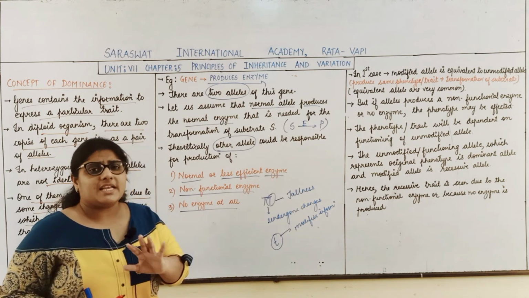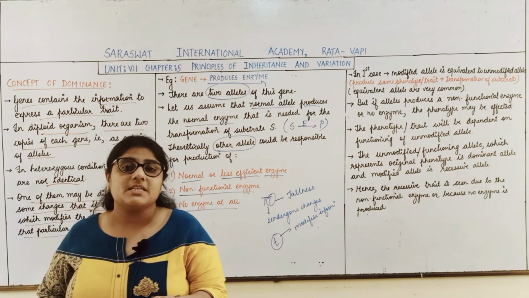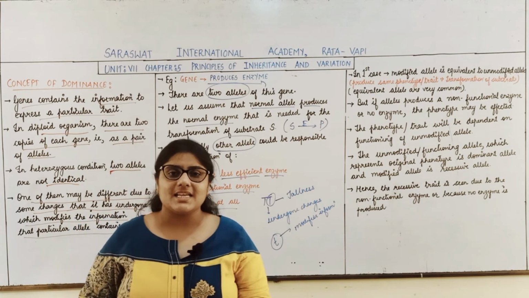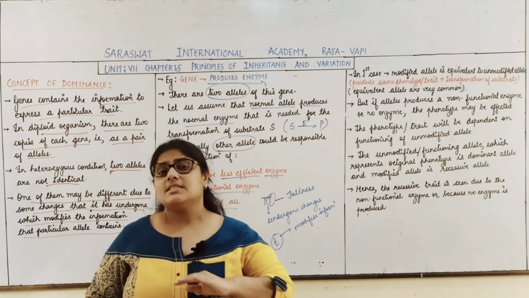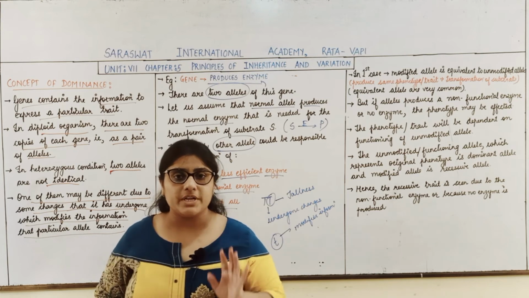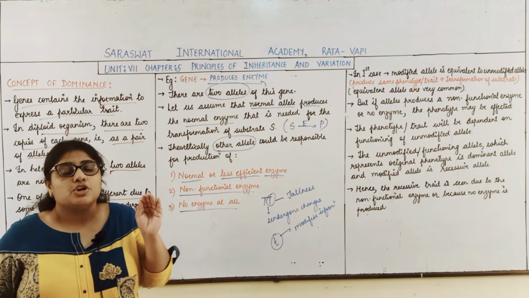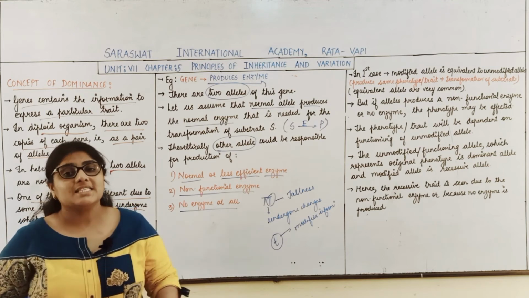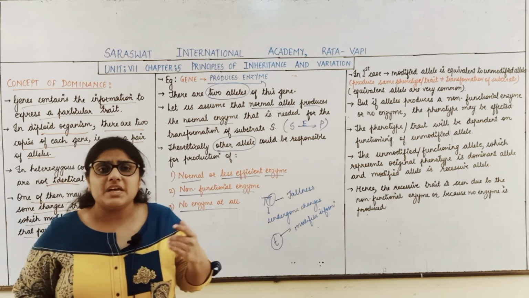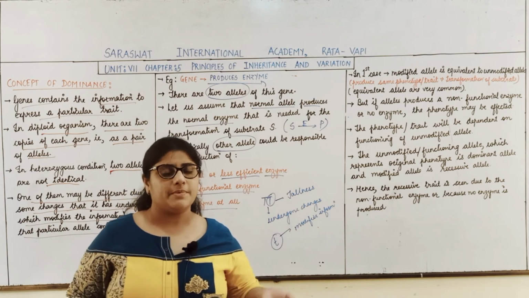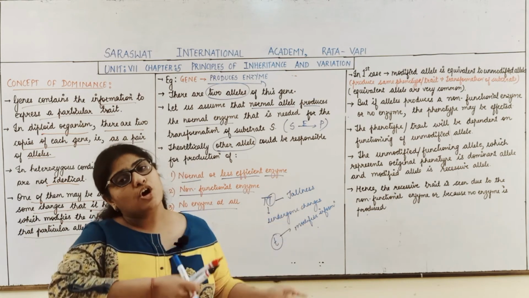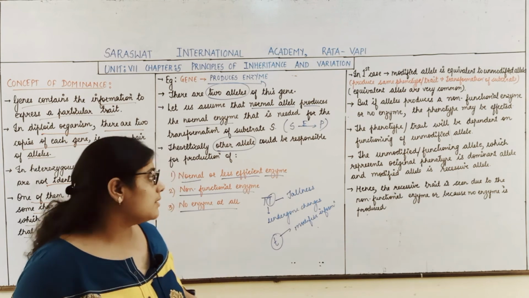It will produce the enzyme, but a non-functional one. As the enzyme is not functioning, the substrate cannot be transformed into the product. Or what is the final condition? It would not produce the enzyme at all. If the enzyme is not produced, again the substrate could not get converted into the product.